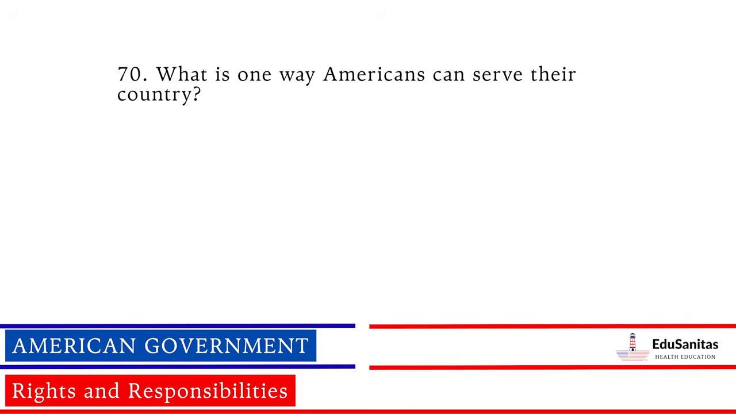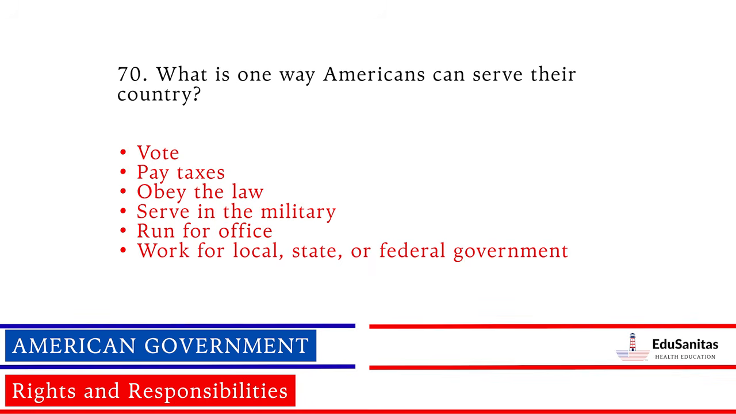What is one way Americans can serve their country? Vote, pay taxes, obey the law, serve in the military, run for office, work for local, state, or federal government.